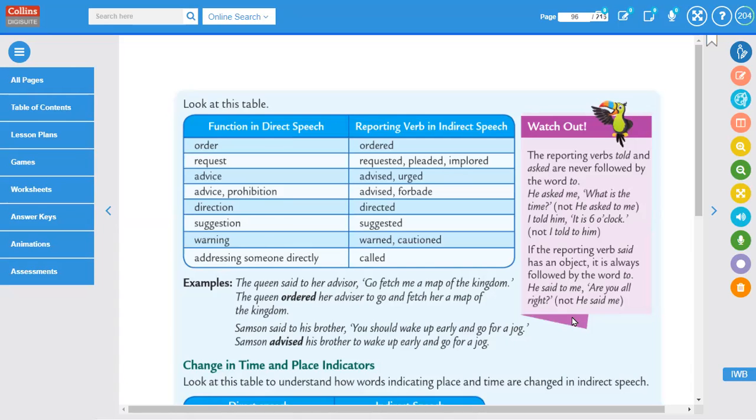What is the meaning of job? Job, J-O-B, means we have our work and all. No, I think that won't be correct.